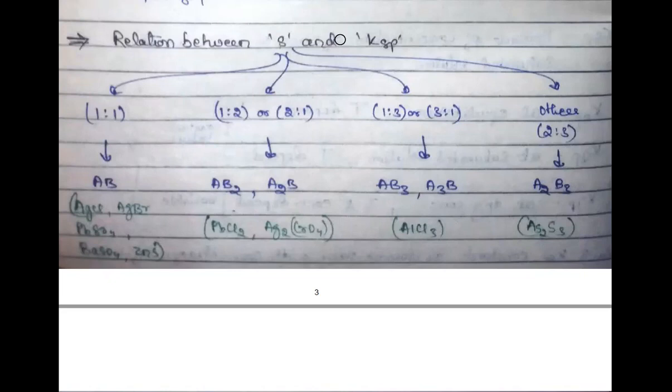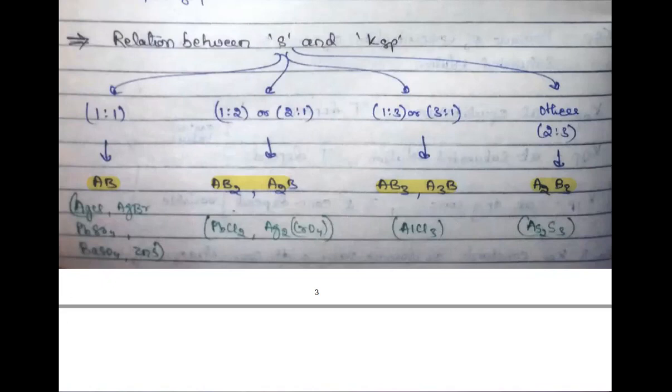For this you can take different kinds of salt. You may have AB kind of salt, you may have a salt in which the ions are in 1:2 or 2:1 ratio, like AB2 or A2B. You may have salts in which the ratio is like 1:3 or 3:1, so they will look like this. And here I have just shown you one of them, like 2:3, but yes, you may have different kinds of salts with different ratios of cations and anions.